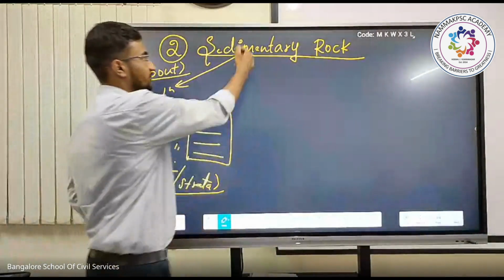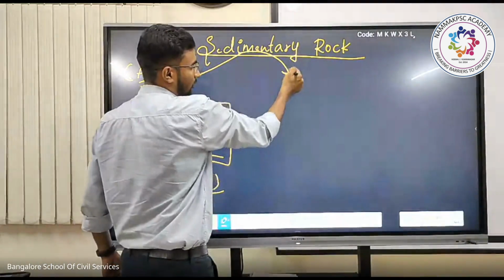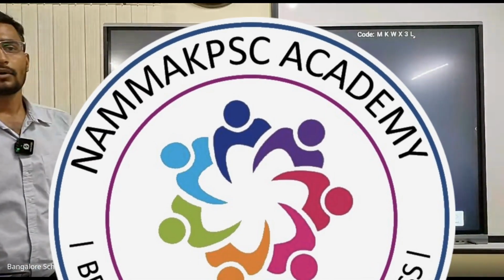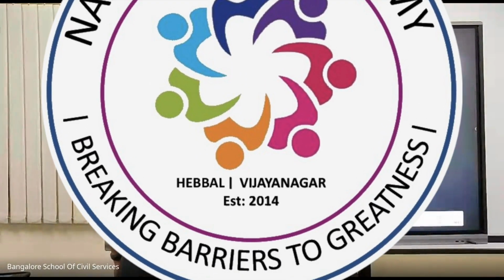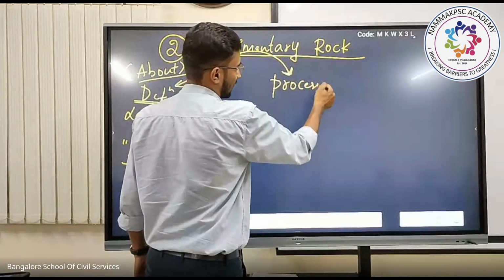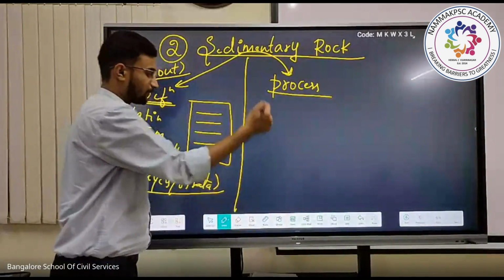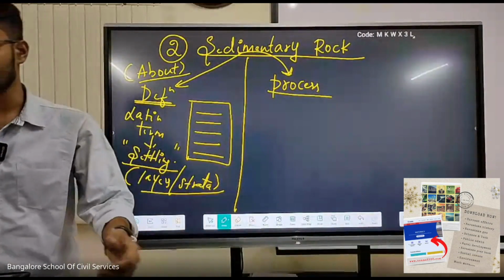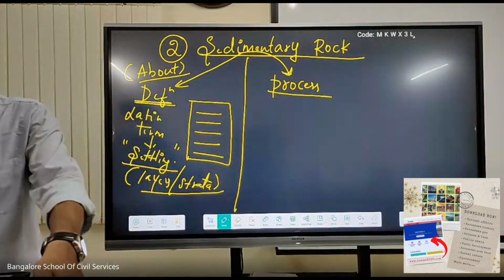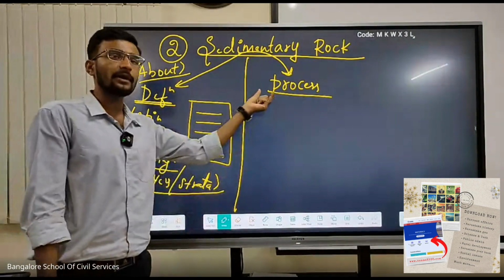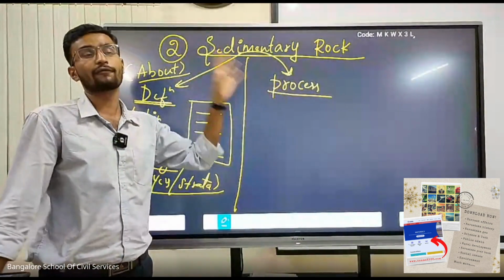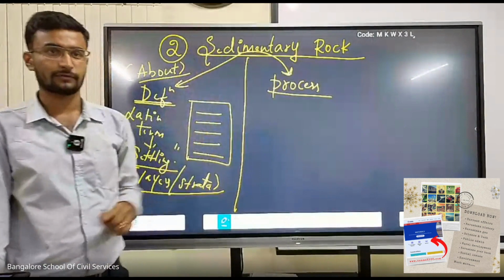No. How does it happen? The second major important blueprint. What's the second one? It is the process. This sedimentary rock undergoes four different processes.